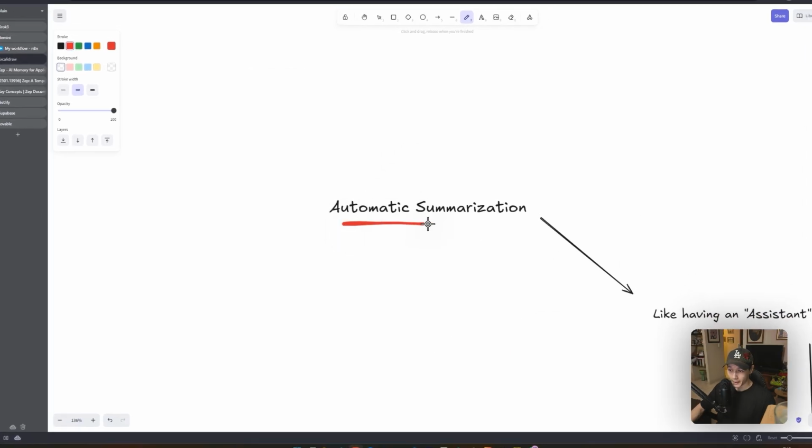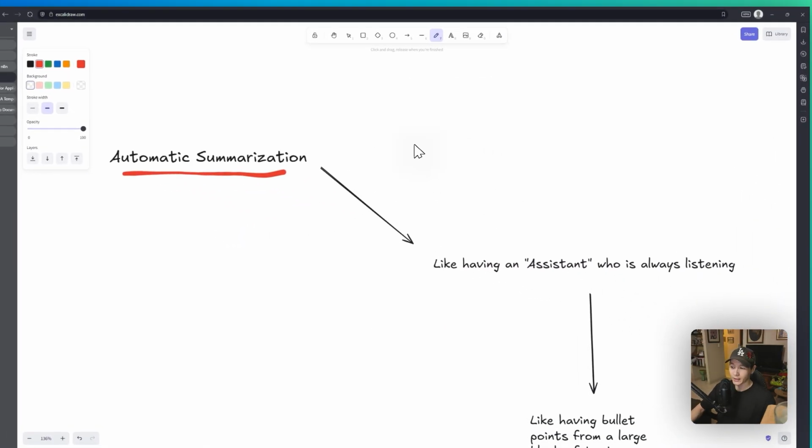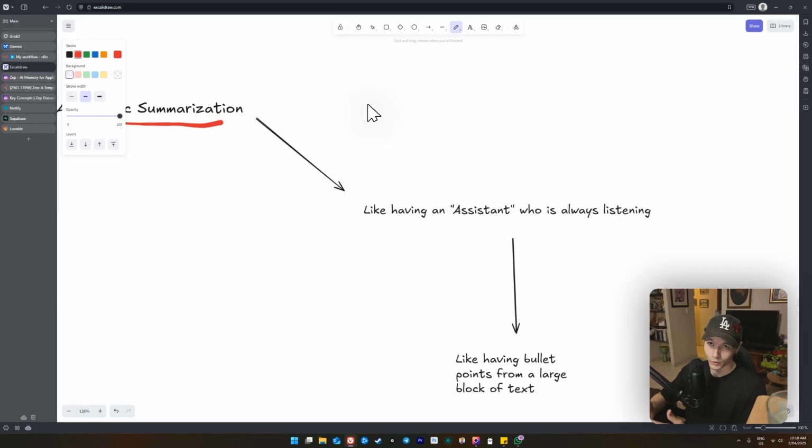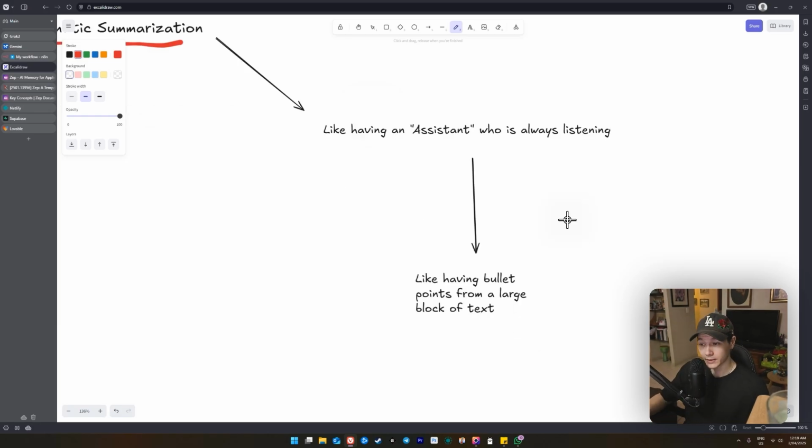Another one here is automatic summarization. Imagine you had an assistant that was always listening, and it had a photographic memory, and it completely memorized the whole conversation you had for the whole day or the whole week, however long it was. This is essentially what is happening here. Our agent and the memory is always able to listen and understand, and then deliver the key details of those long blocks of text you send to it.